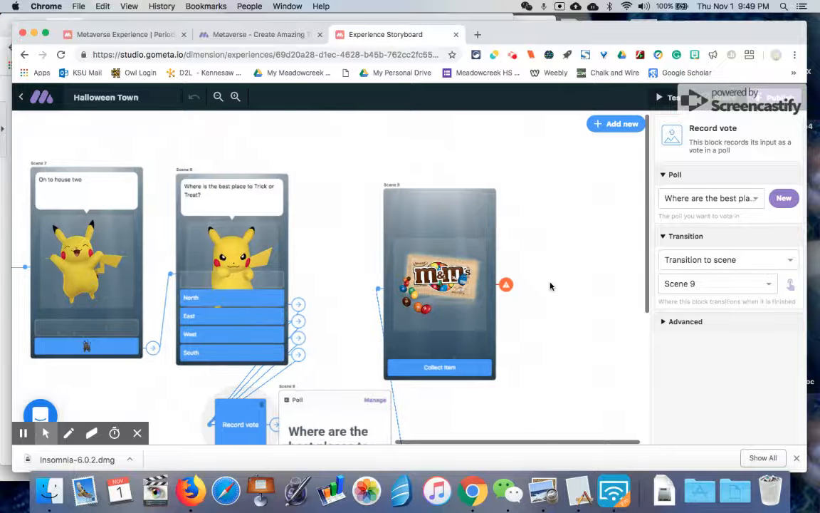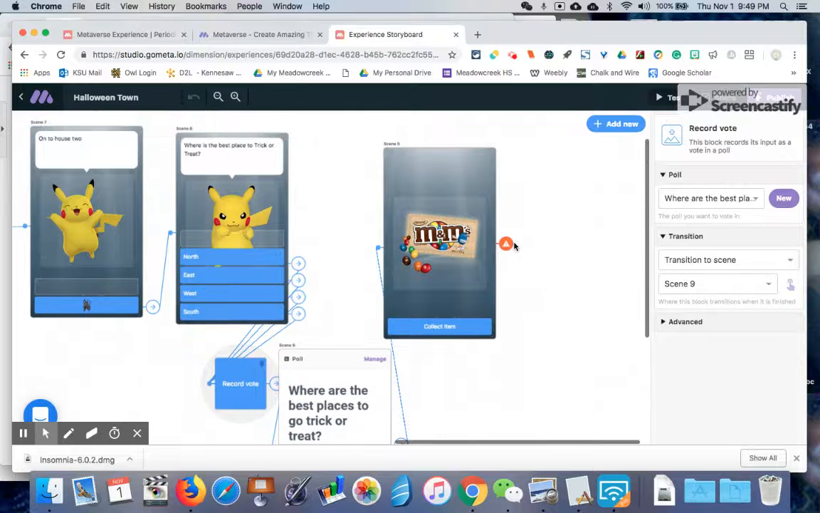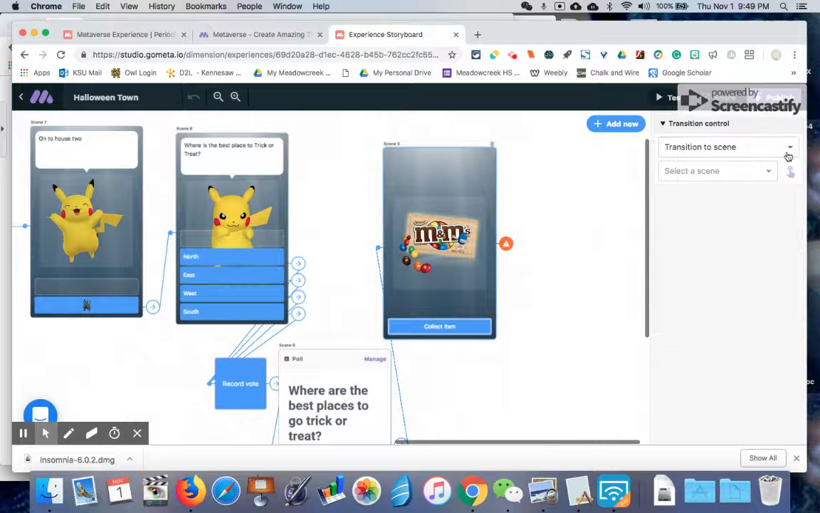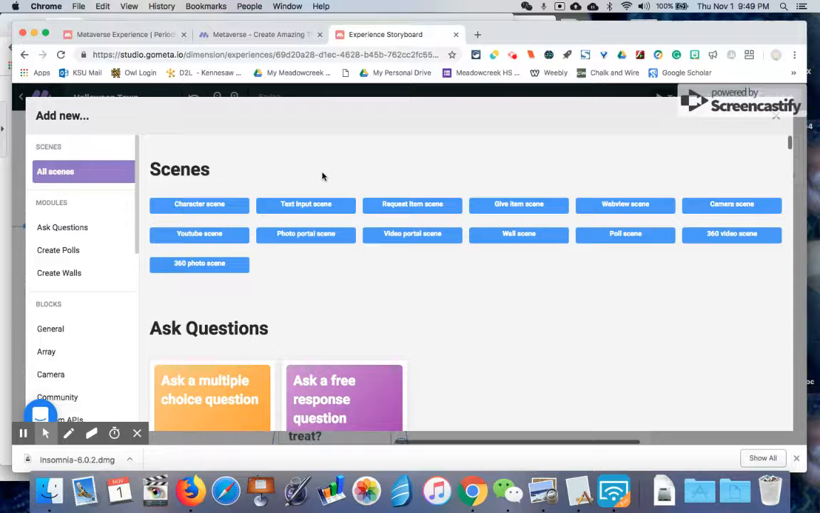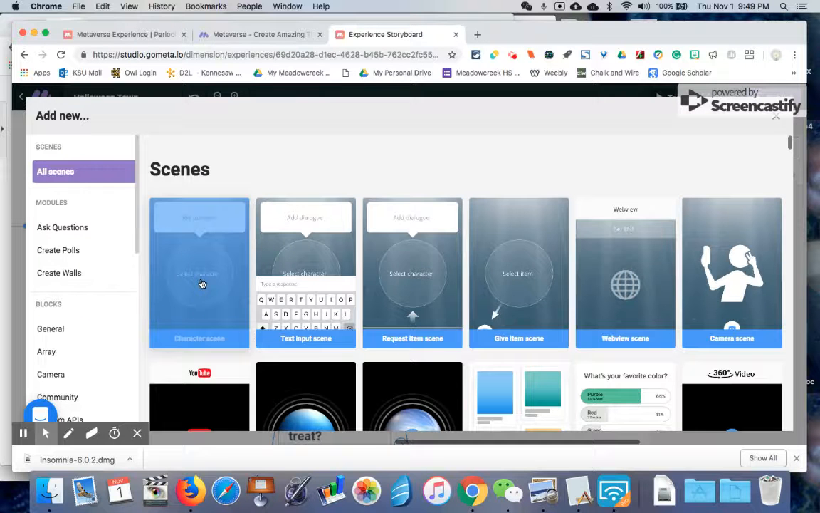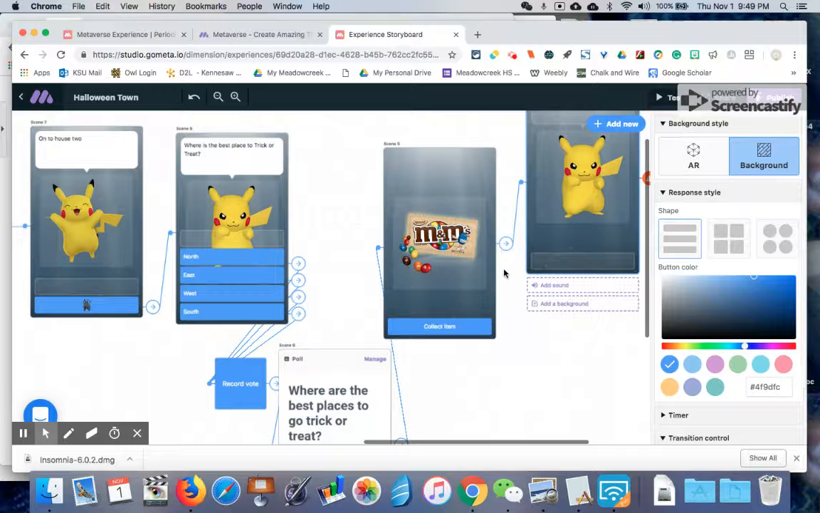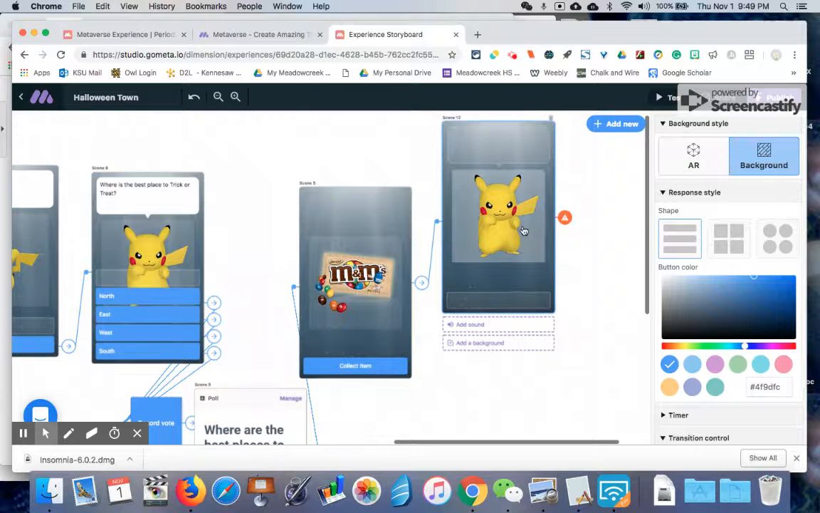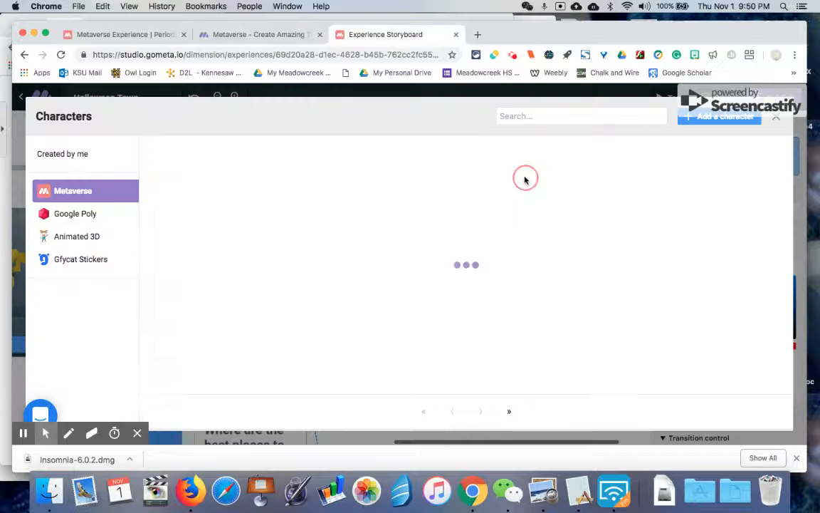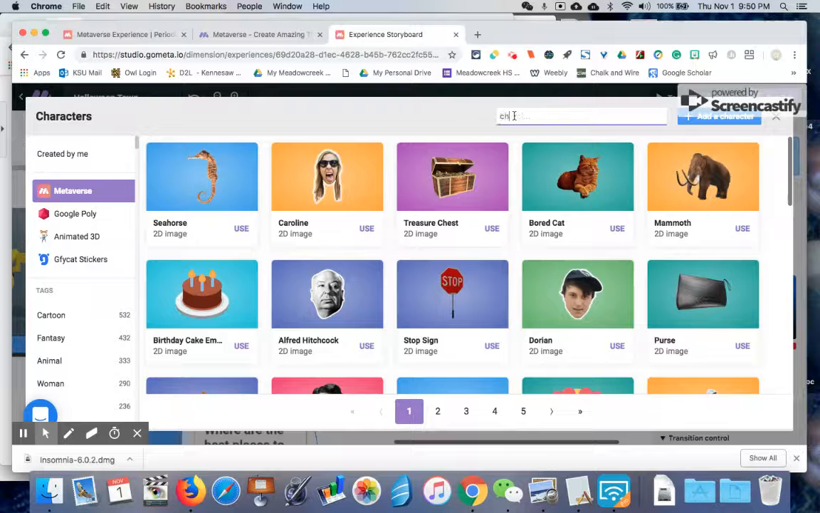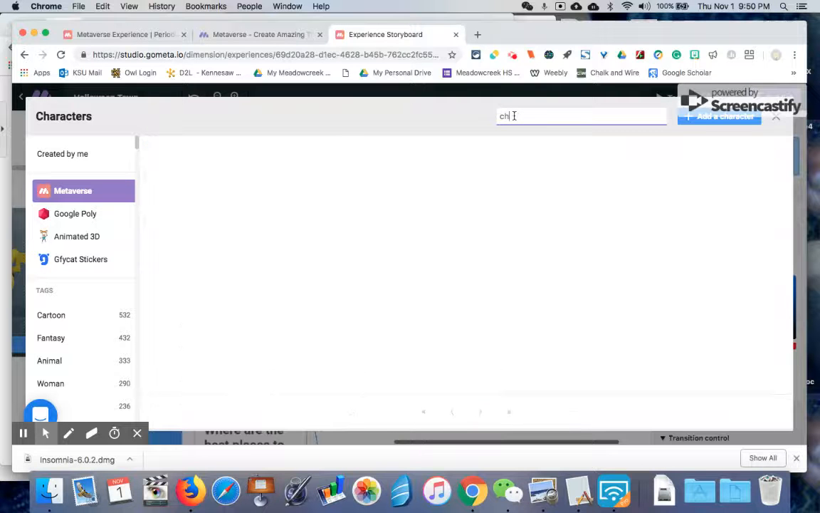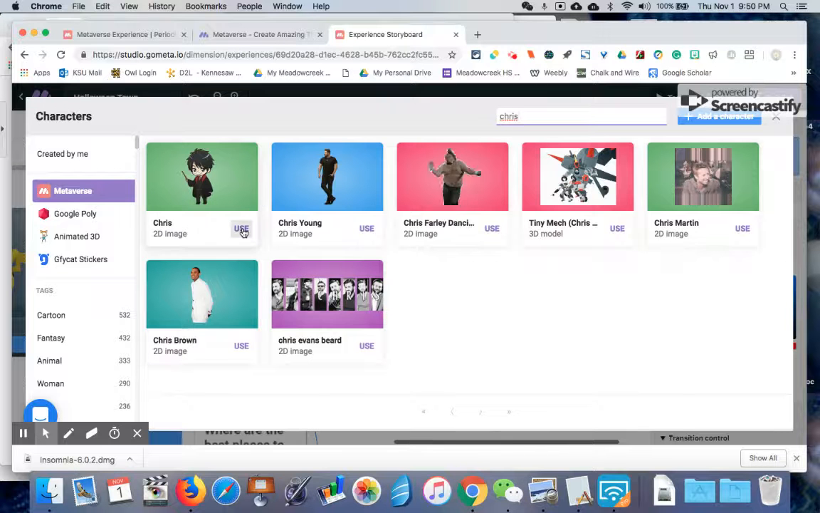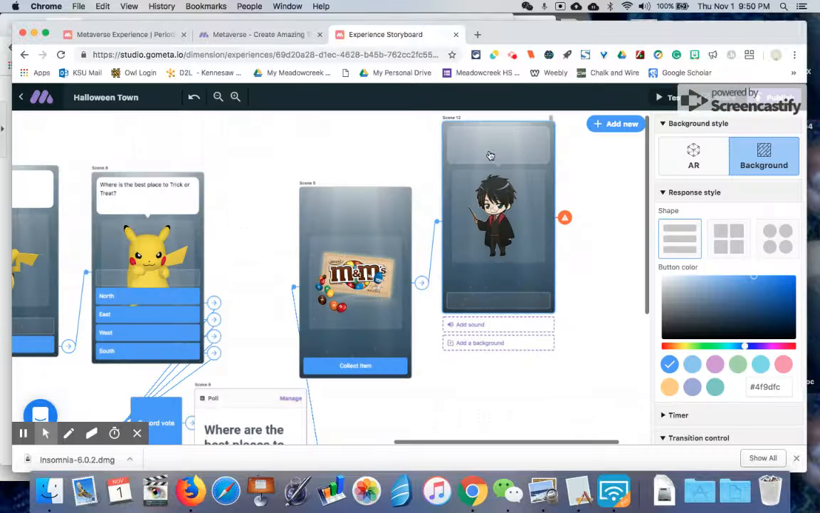All right, so the next part, I think I wanted to add a 360 video. So I'm going to click here. I'm going to add a new scene. I'm going to pick a character slide. I think I'm going to change the character. I don't want to do Pokemon anymore. I think I saw a Harry Potter character that I wanted to use. We'll use this guy.